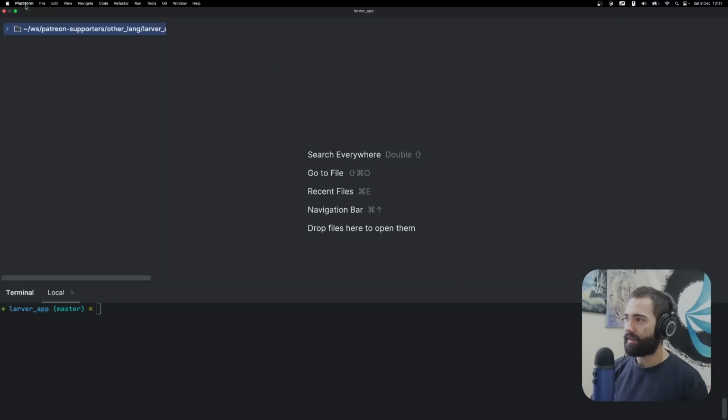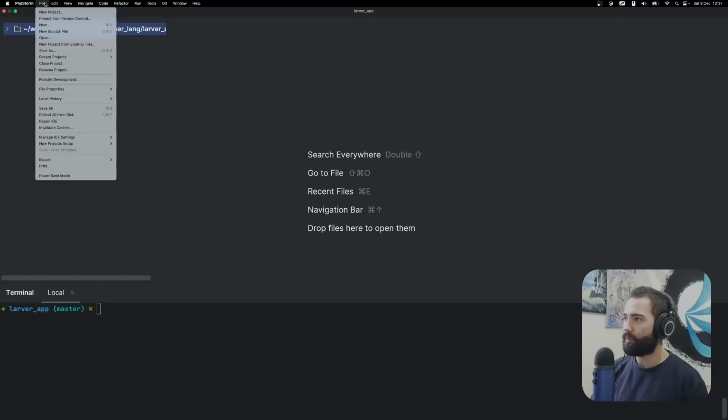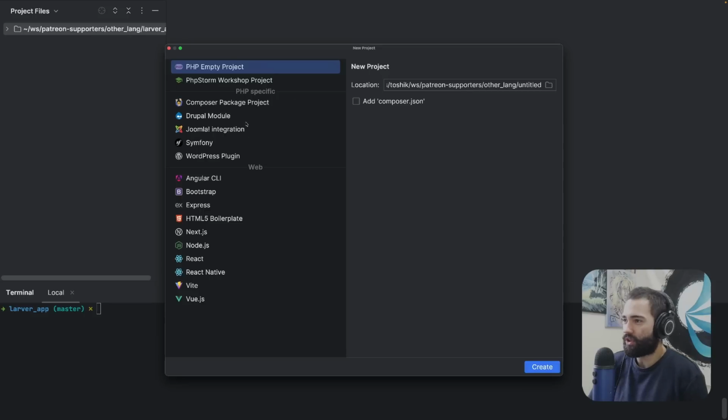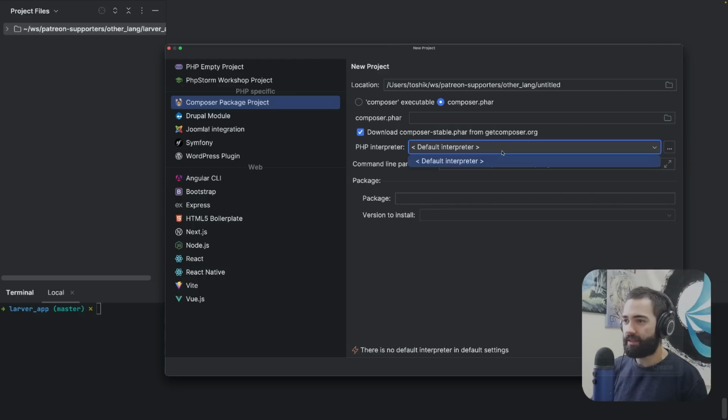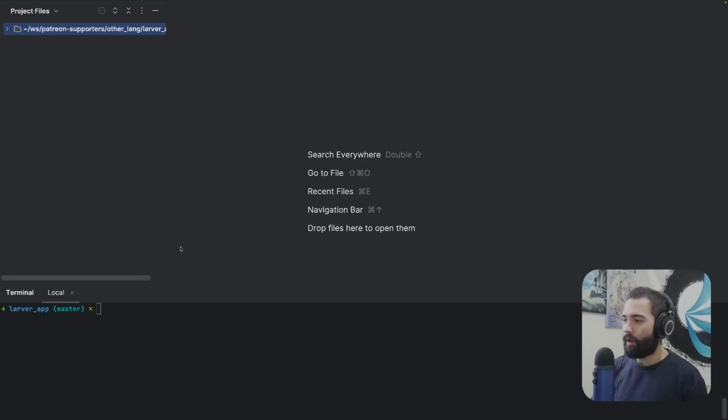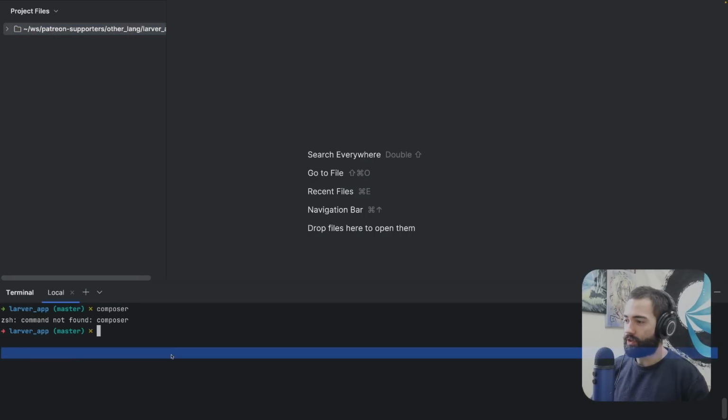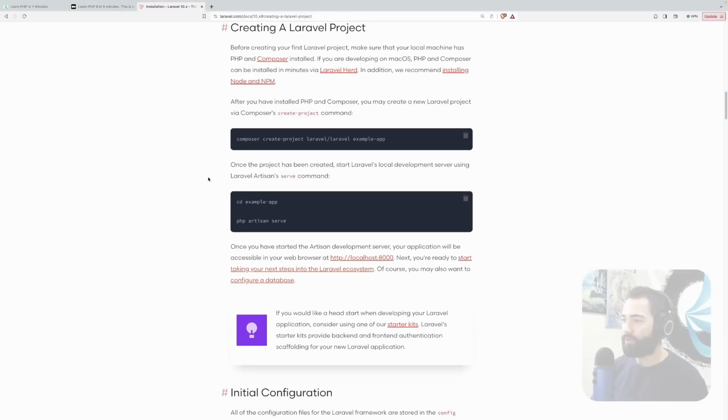Let's go ahead and come back over here. So let's try to create a new project. Let me try again and see if I've missed anything over here. So PHP Storm, Workshop project, Composer package project. I guess that's kind of it. Command line parameter. Nope, all of it looks trash. Composer, that is all rubbish as well.